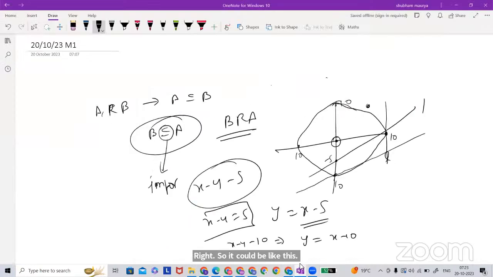So that means at 10, if it is passing through at 10 also, for a small duration you will get the Wi-Fi. Am I audible? Yes, sir, you are audible. Even this line actually intersects the circle. Even if it is just a line, he can get it, because at 10 he will get the Wi-Fi for a small duration, right?